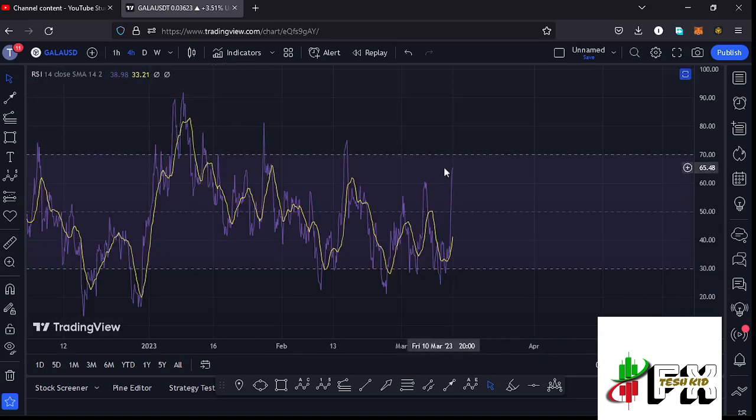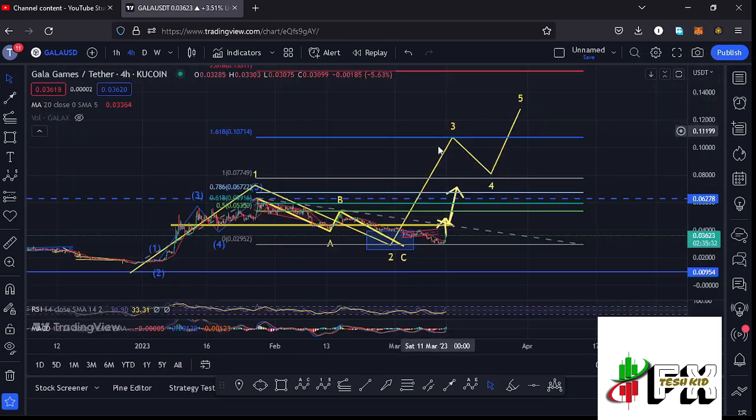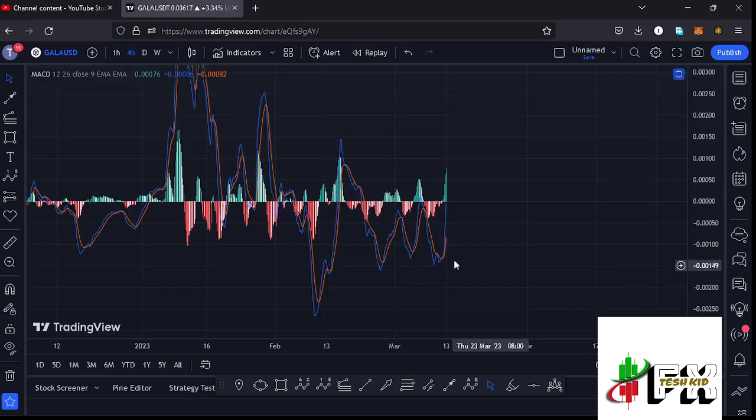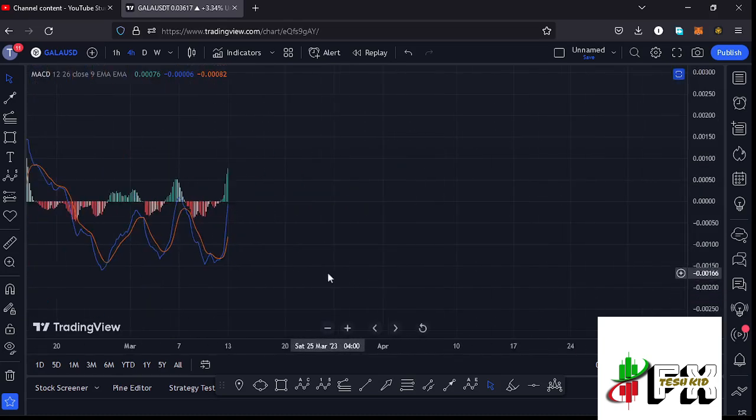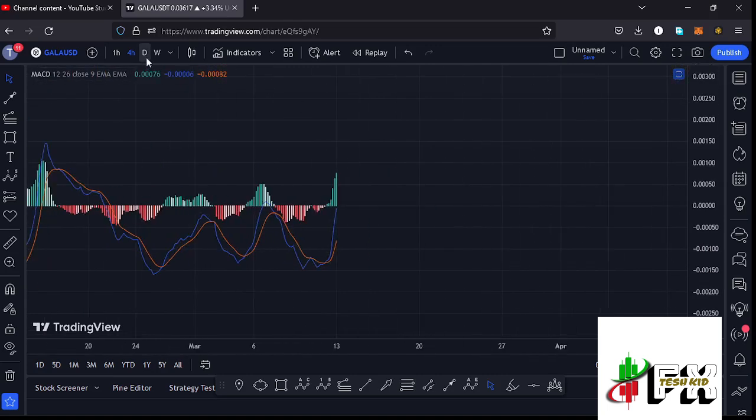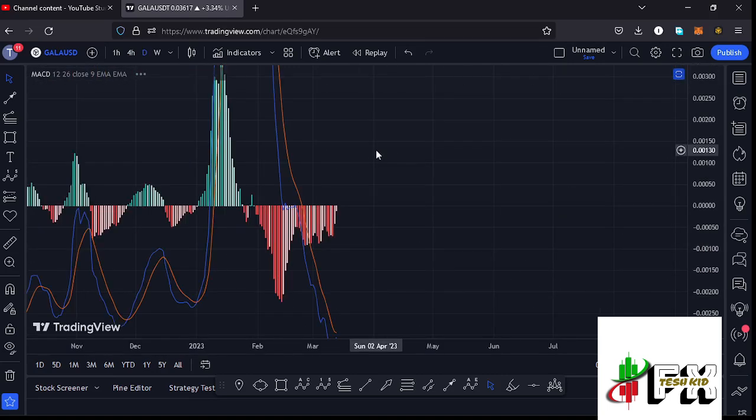And before I give you the long-term scenarios that I'm expecting to play out, we can first take a look at the indicators, where on the RSI you can see we are trading at around the 65 mark, meaning we have massive room for us to fully support higher prices in the formation of this wave 3. And also taking a look at the MACD, here on the MACD we have been able to print a bullish cross, fully supporting higher prices in the formation of that larger Elliot wave count 3.